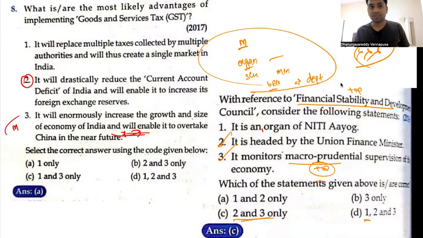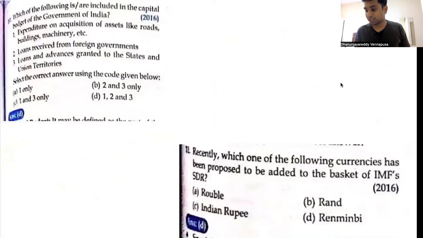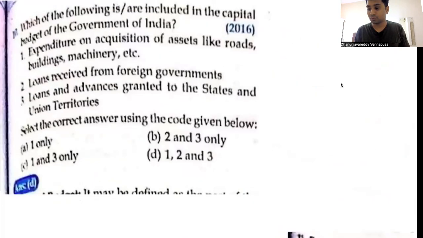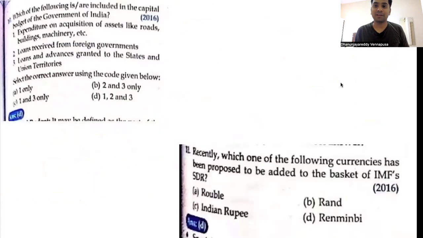Right, so these are the 9 questions. Let's look at the 10th question today. Which of the following are included in the capital budget of Government of India? So you have to know components of budget. Components of budget are extremely important. What are the components we have in budget?